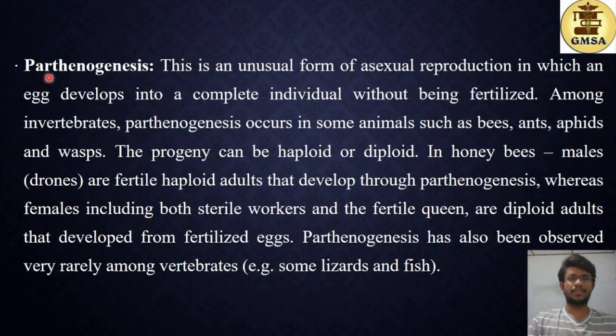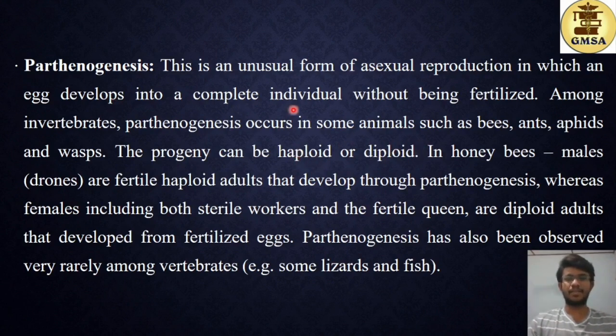Next we have parthenogenesis. This is the next form of asexual reproduction. This is an unusual form of asexual reproduction in which an egg develops into a complete individual without being fertilized. So here this individual can be haploid, or at certain times diploid organisms are also produced by parthenogenesis. Among invertebrates, parthenogenesis occurs in some animals such as bees, ants, amphibians, and wasps. The progeny can be haploid or diploid.